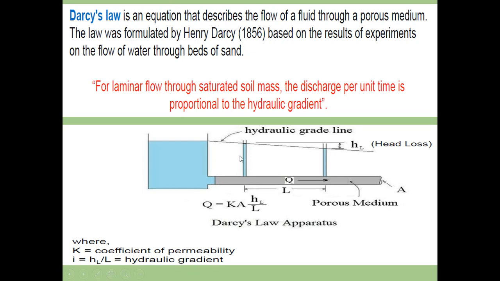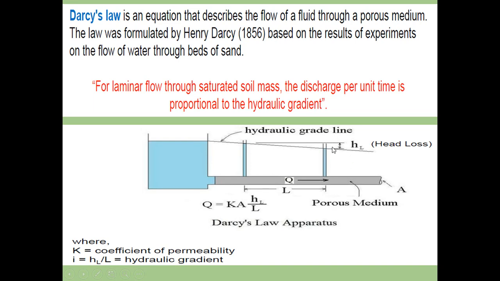Here it is given with the help of a diagram. This is the container containing water, and this is the path of soil material or porous media. Water is flowing from here to here, and this is the hydraulic gradient line, which should be horizontal, but here there will be head loss, HL.